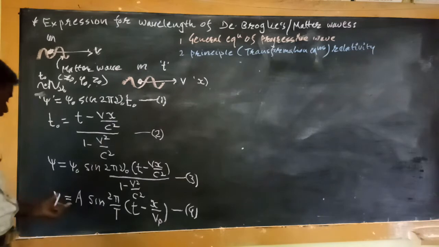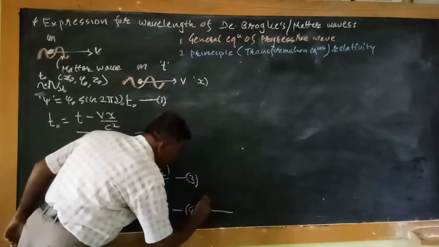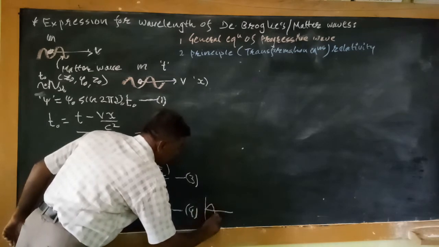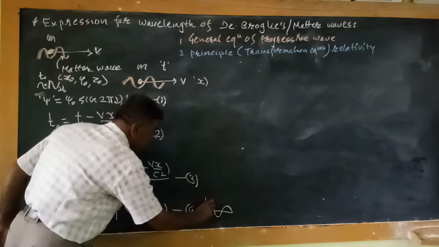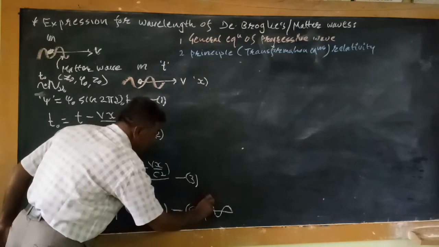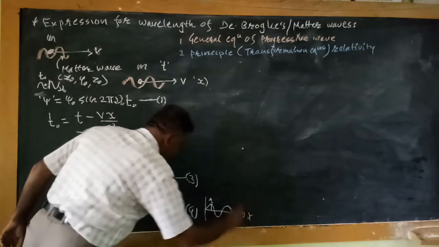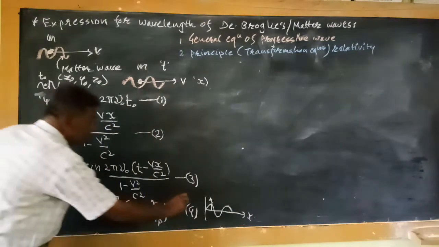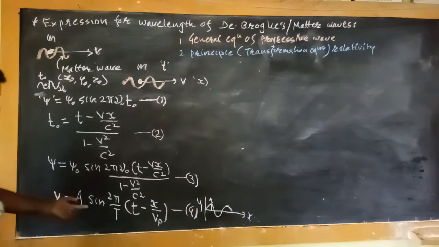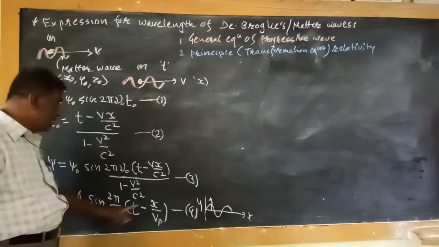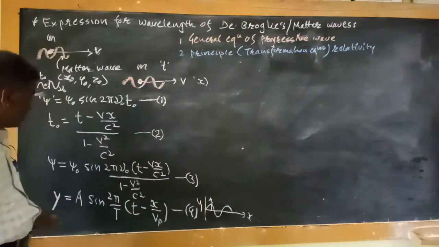In equation 4, A is the amplitude of the wave, traveling along the positive x direction, y is the displacement, T is the time period of the wave, and Vp is the velocity of the wave.